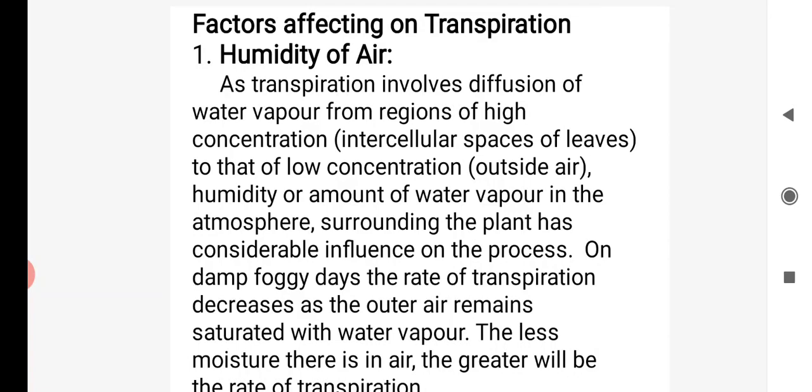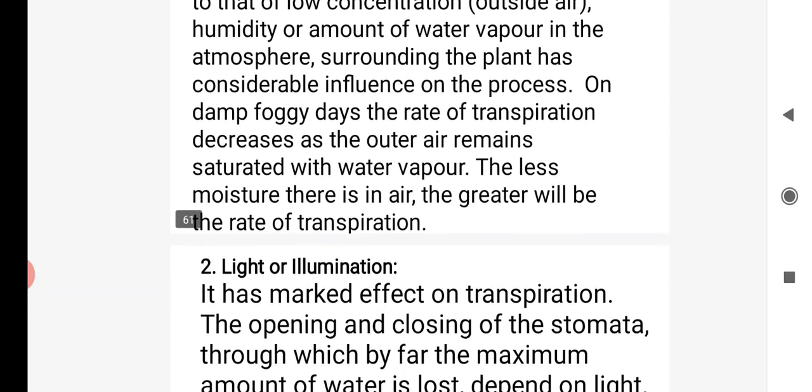Transpiration involves diffusion of water from the region of high concentration to the low concentration. If there is moisture present outside, water does not come out. Okay, that is the actual mechanism of transpiration. If there is no water present in the atmosphere, that is, the air is clear and not humid, then transpiration happens more. That is the first factor, humidity.